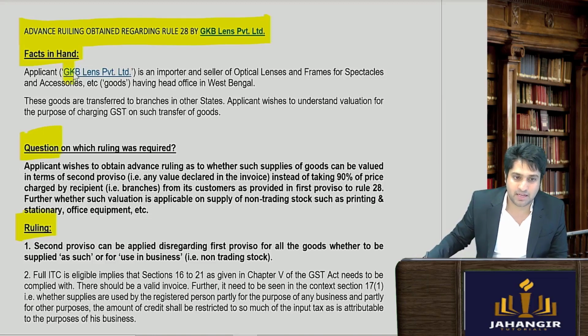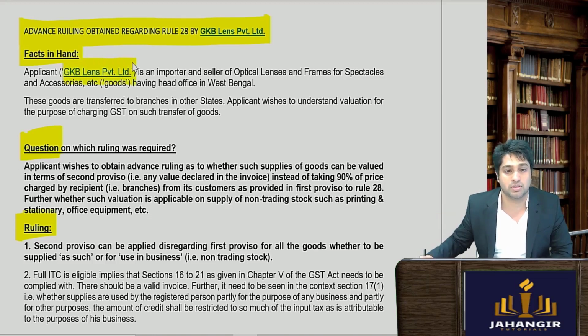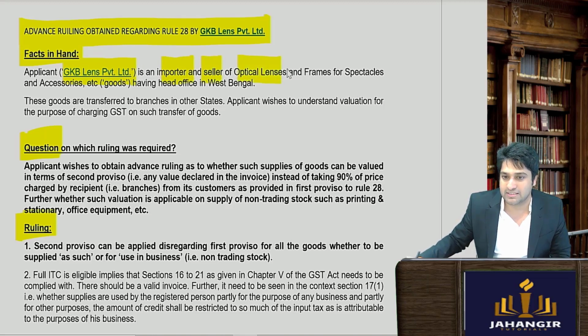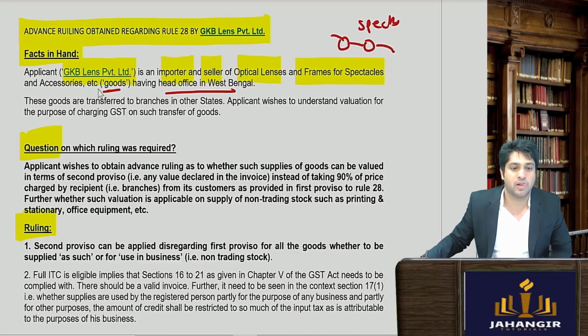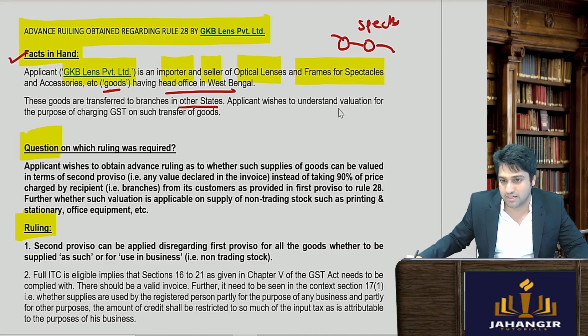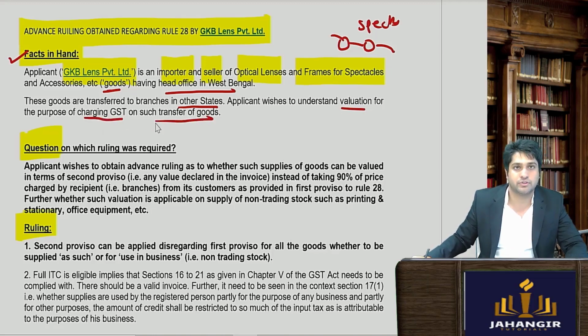Now applicant, मतलब ये advance ruling किसने seek किया, किसने clarification seek किया? GKB Lens is an importer, and after importing they sell optical lenses and frames for spectacles. Certain specs में deal करते हैं ये लोग, and accessories etc. having its head office in West Bengal. These goods are transferred to the other states. Applicant wishes to understand the valuation for the purpose of charging GST on such transfer of goods.